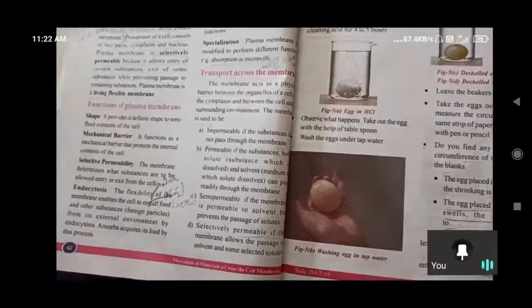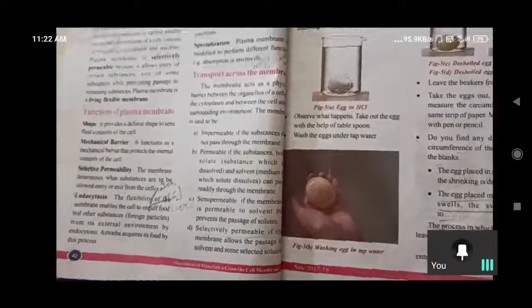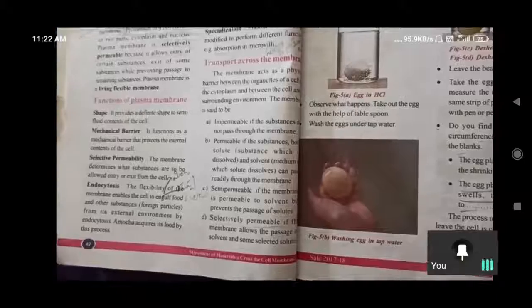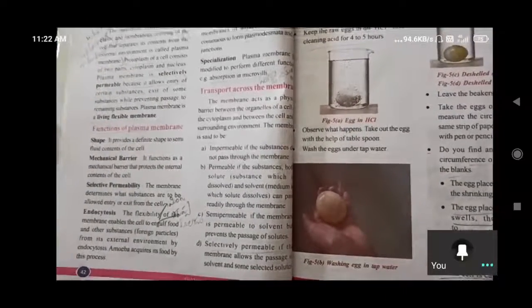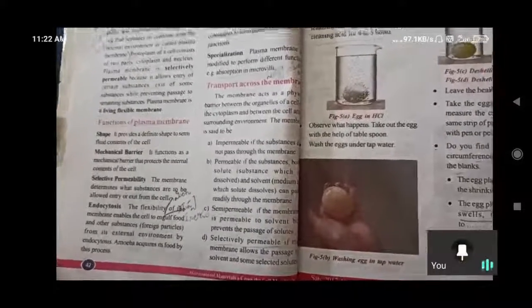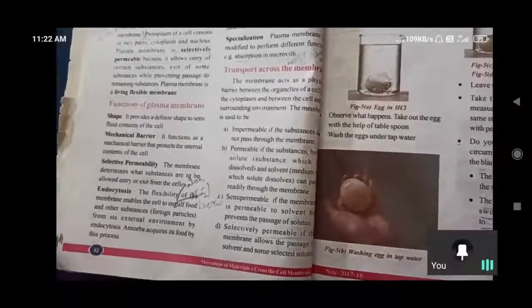It covers the contents of the cell from the external environment like a layer. That layer is a delicate layer, and an elastic layer, a selectively permeable layer like a sieve. So that's why we are calling the plasma membrane a living flexible membrane. Okay, is it okay up to here?